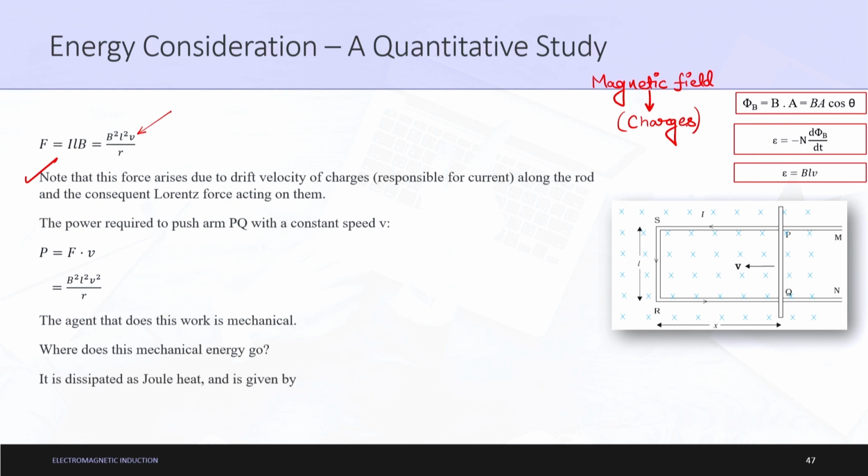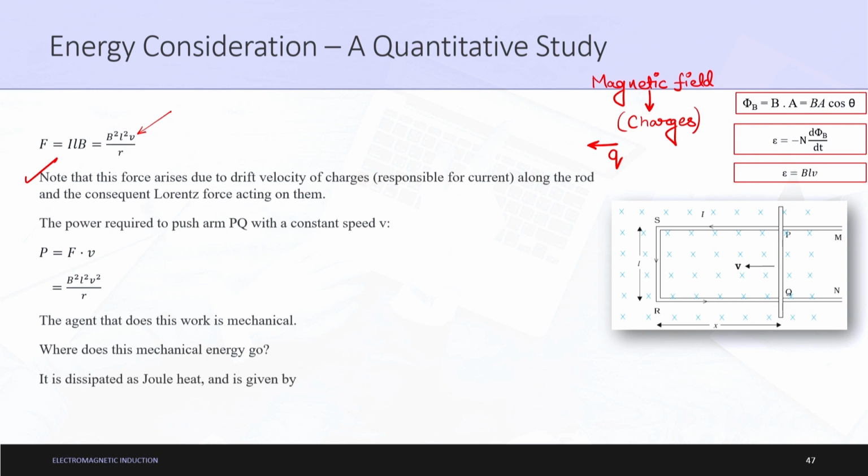In very small terms, there is a charge q and this charge will try to move. The movement of this charge is known as drift velocity. If it is moving at any speed, that is drift velocity.